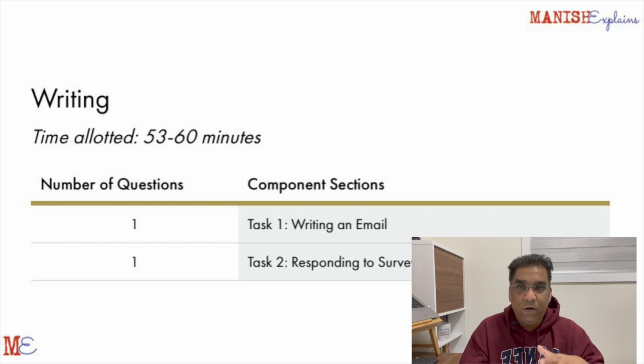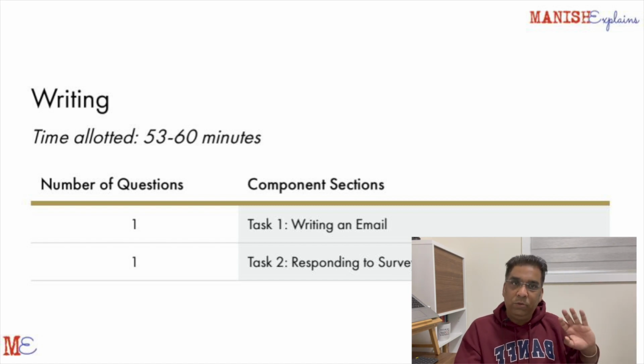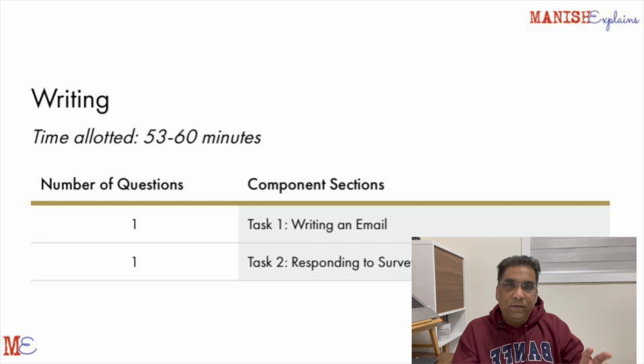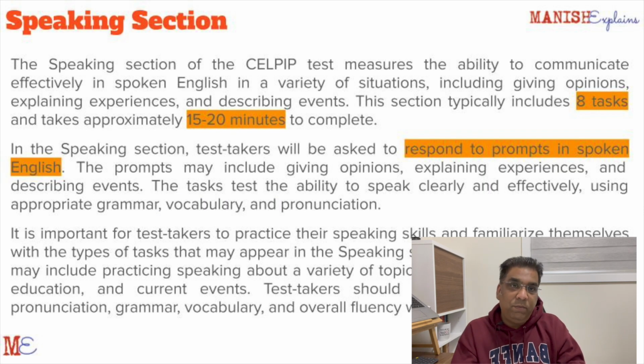By this time, you would already have spent almost 2, 2.5 hours in the examination room. If you want to stretch your hands, your neck, do that in this section. Have a sip of water, because speaking is the next section, and there you will not get any time to rest. And that is what makes speaking the tough section. So I'll come to that speaking section.